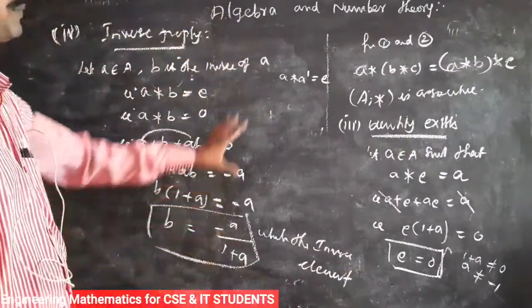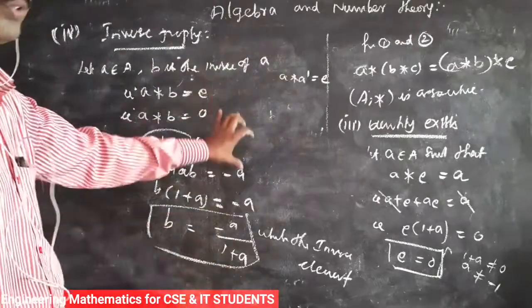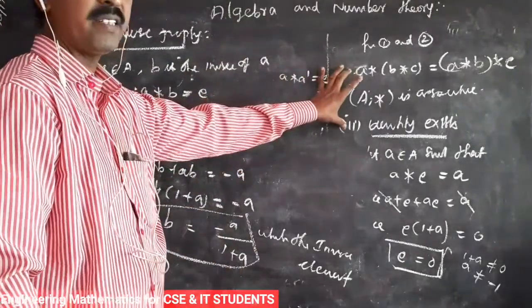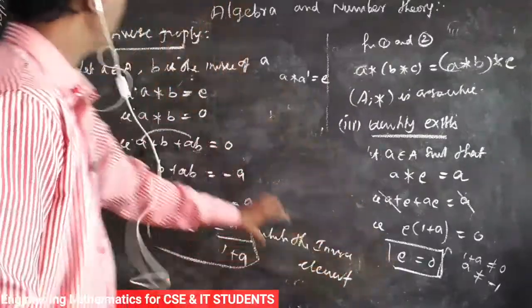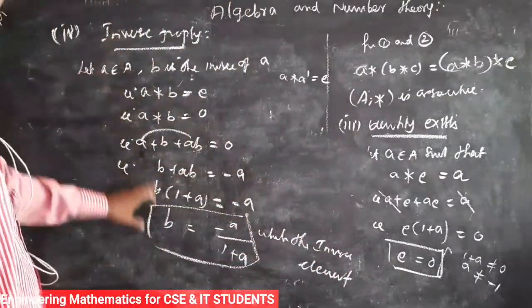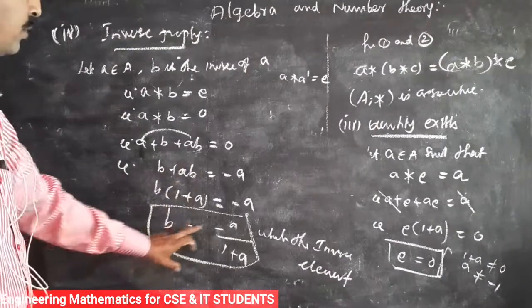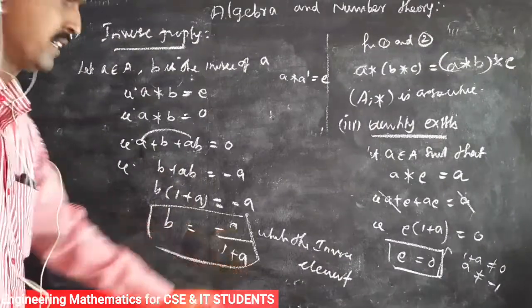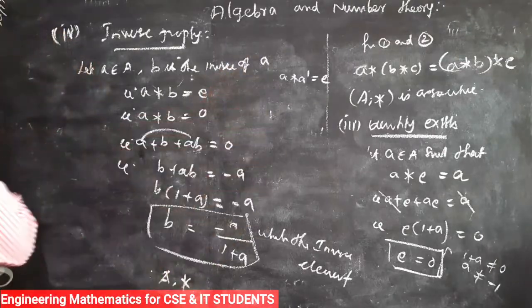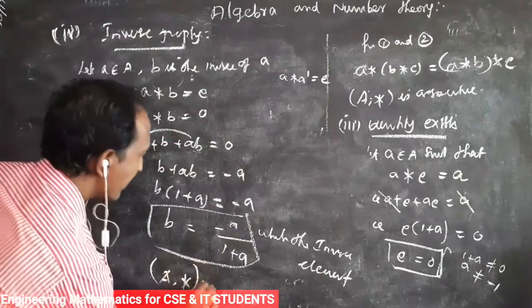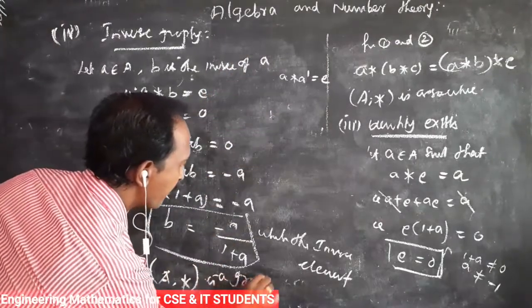Therefore, we satisfy all the properties. First one is closed, second one is associative, third one is identity, and fourth one is inverse. So the inverse is B equals minus A by 1 plus A. Therefore, it satisfies all the four properties. Therefore, A comma star is a group.